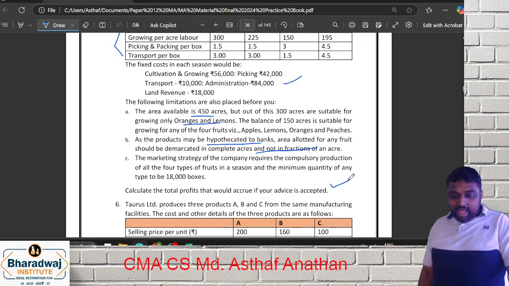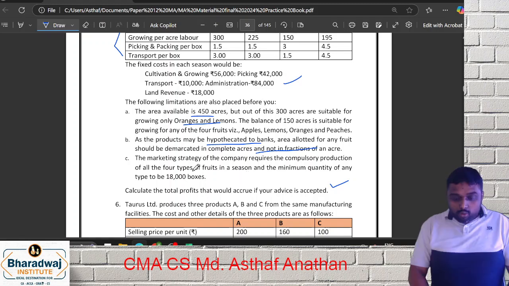Calculate the total profit if your order is accepted. There is a very interesting point. This question is very good. The question is telling a minimum also. Not to tell all four types, we should use a minimum quantity of 80. It's a standard question. The condition of minimum is also there.